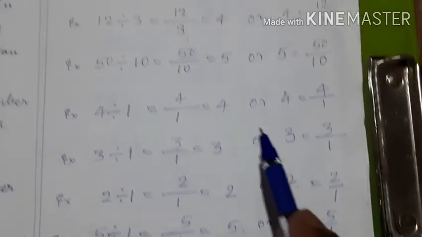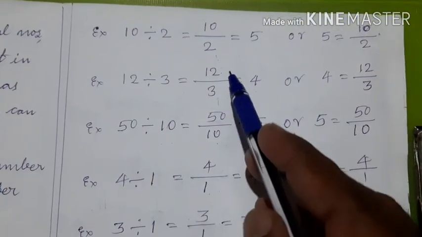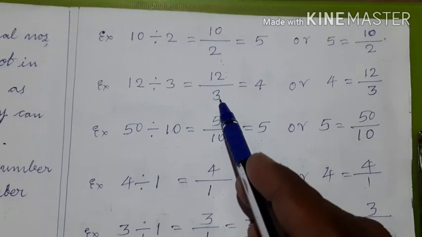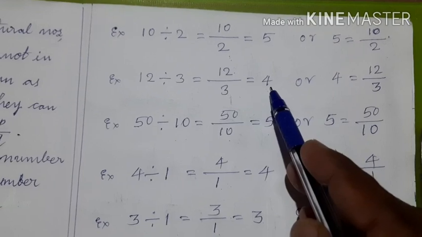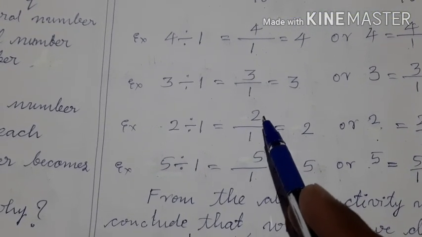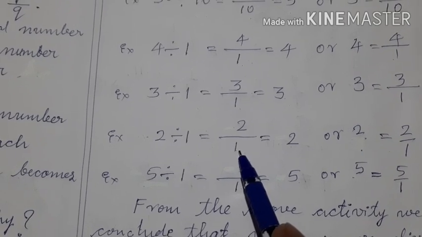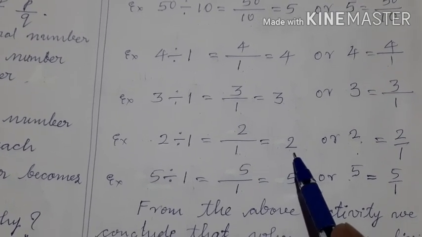See here, children, the meaning of 12 upon 3 is there are 12 rupees and they should be given to 3 people. That is why each one will get 4. But what is the meaning of 2 upon 1? There are 2 rupees and they should be given to one person. Then how much will that one person get? 2 rupees only.